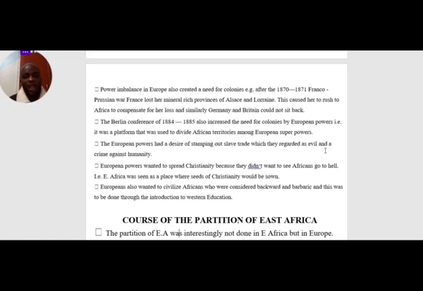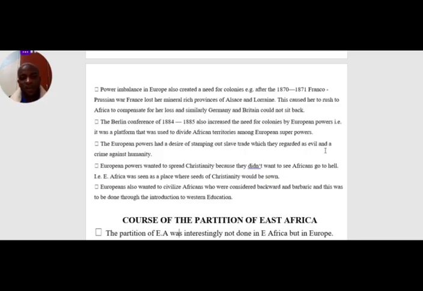That is why many of them came. That's why we shall see that the need to civilize Africans also made them to come. So European powers had the desire to stamp out slave trade and slavery, which had caused trouble for Africans. And remember, this is the time when missionaries were coming to Africa. So they were targeting those areas with bigger population. They could not do their work when slave trade was also taking place. So the need to stop slave trade made them to rush. So these are some of the social factors. If you hear such points, they are social factors.